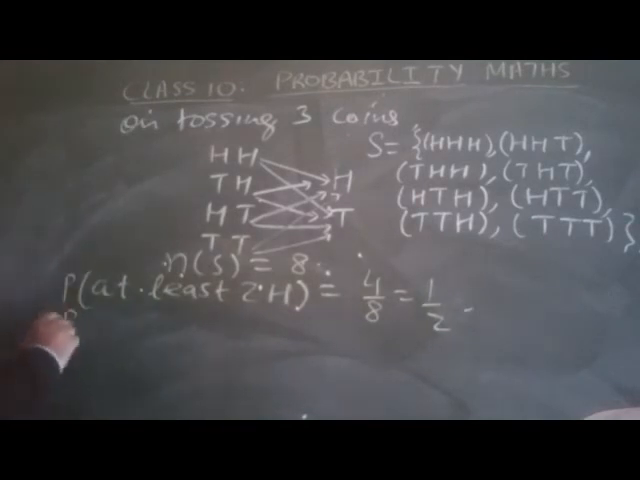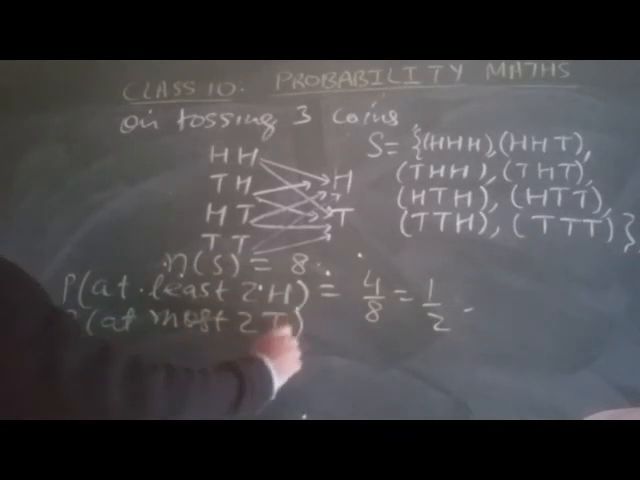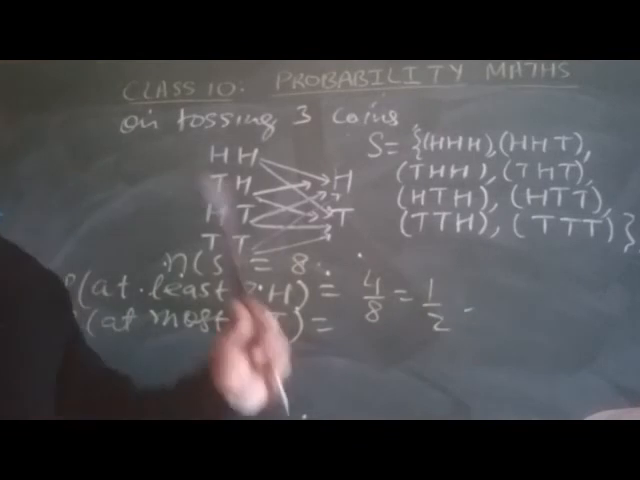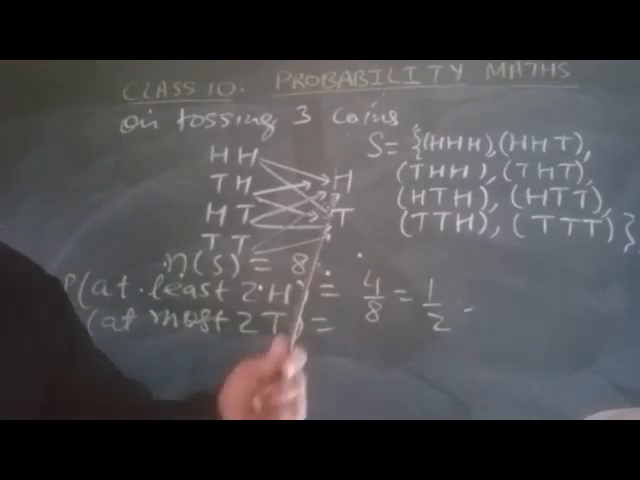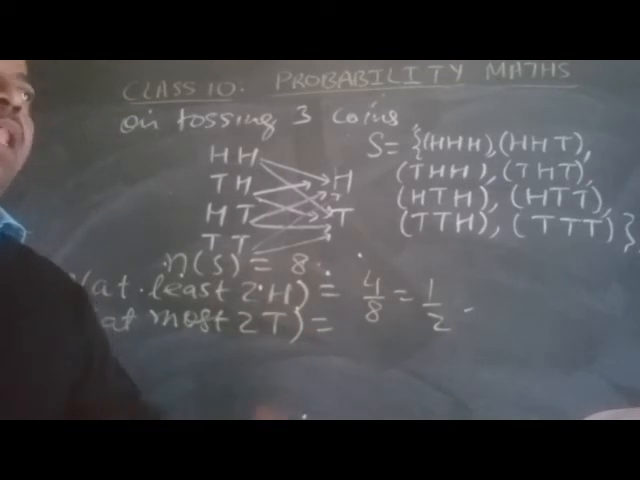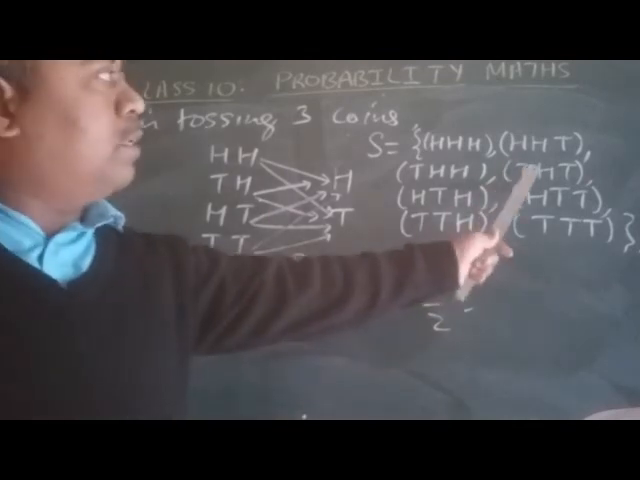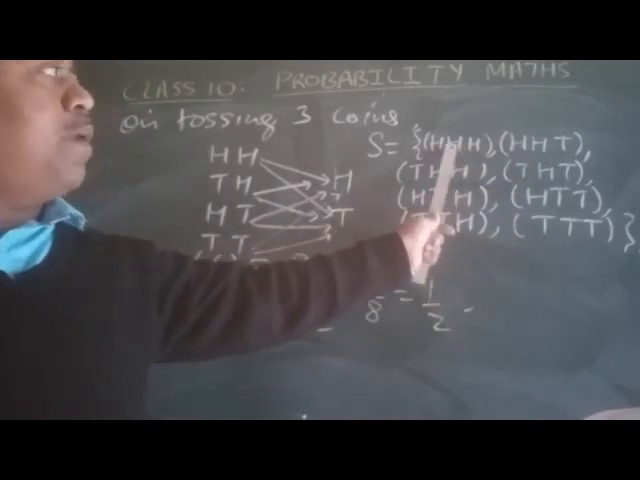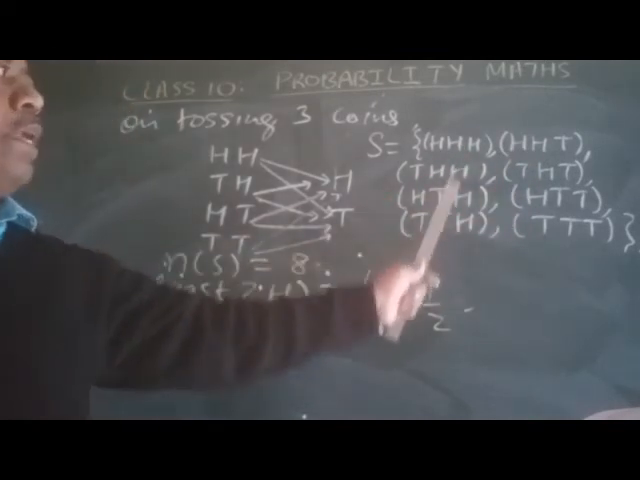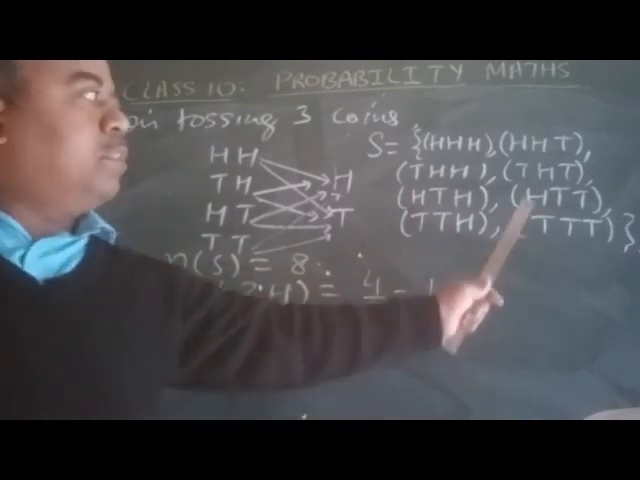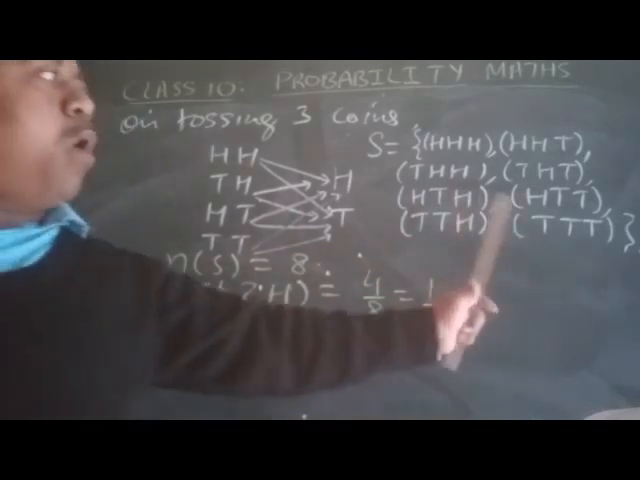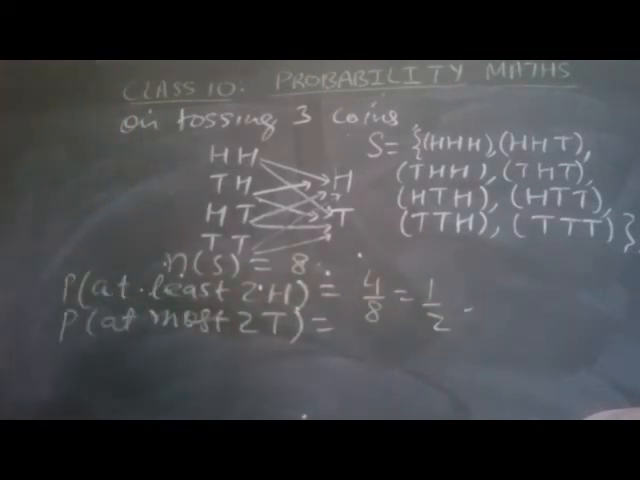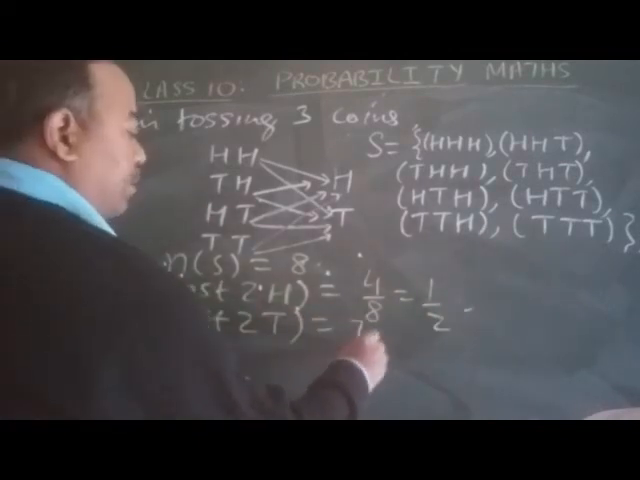Now, the probability of at most 2 tails. The maximum chance of coming tails is 2. So we count 2 tails, 1 tail, and no tail. 1, 2, 3, 4, all are counted. This one also counted, this one also counted. Only the 3 tails case is not counted. So here it is 7 by 8.